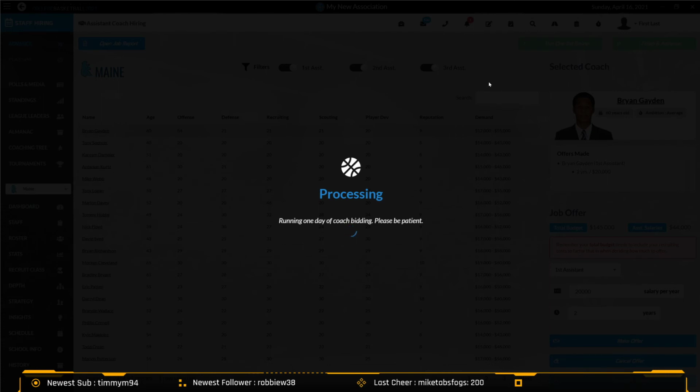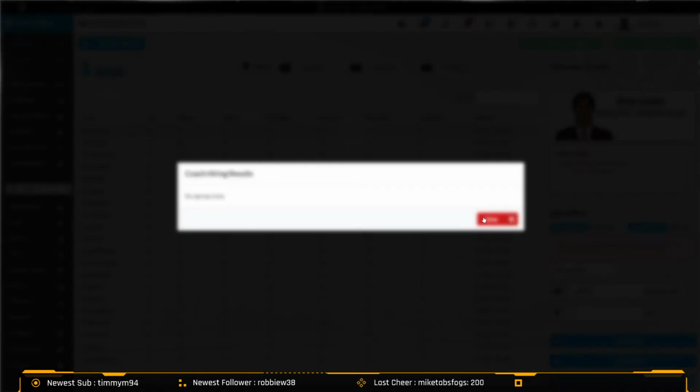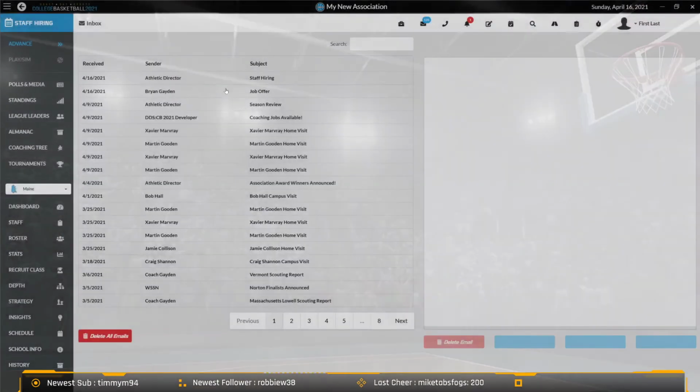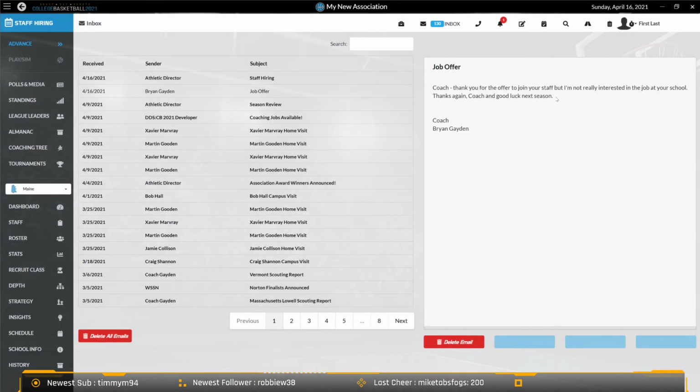But in the past, it just kind of sits there and lets you go on about it over and over again without really understanding why. So now you're going to get an email if he rejects the offer and says he's not interested in the job at my school. That means either he doesn't want that level of job, or he just doesn't think your school is prestigious enough. He'd rather sit out and wait for another school next year to come in with a more prestigious offer for him.